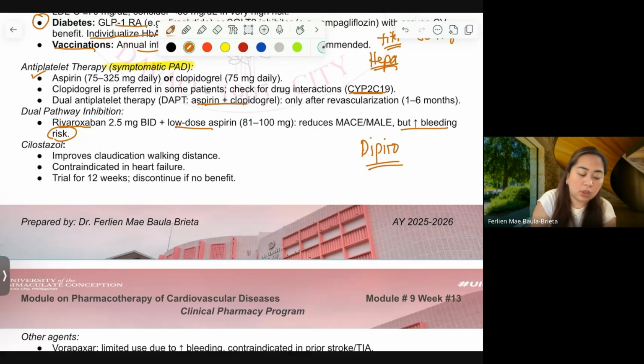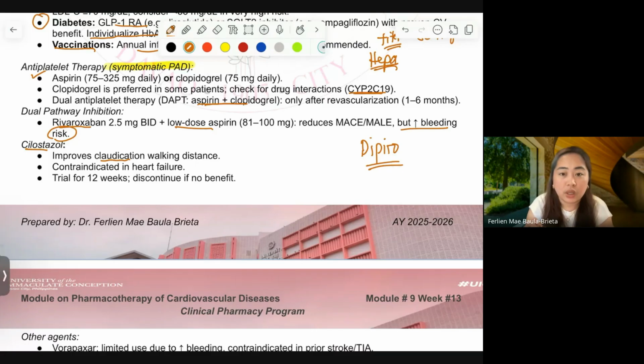Cilostazole. Cilostazole, this is the first time cilostazole appeared in our lecture. Right? Is this the first time that the drug cilostazole appeared in our lecture? Okay. With the brand name of Letaal. This one is specific for the pain of intermittent claudication.